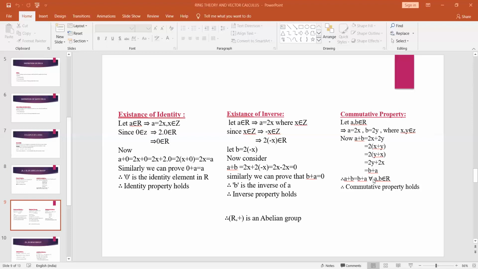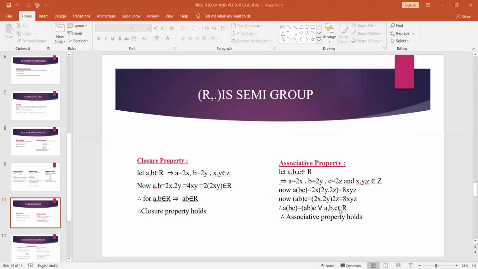Therefore, R satisfies all the 5 conditions of abelian group. Therefore, R comma plus is an abelian group. After that, in ring definition, we have to prove that R comma dot is semi-group. In semi-group, we are having two conditions. One is closure property.